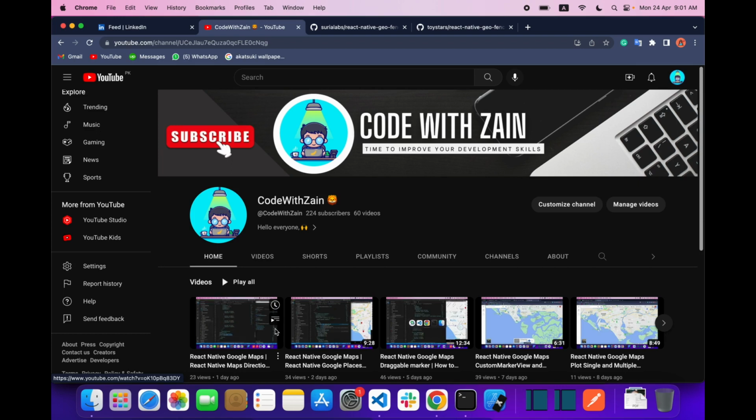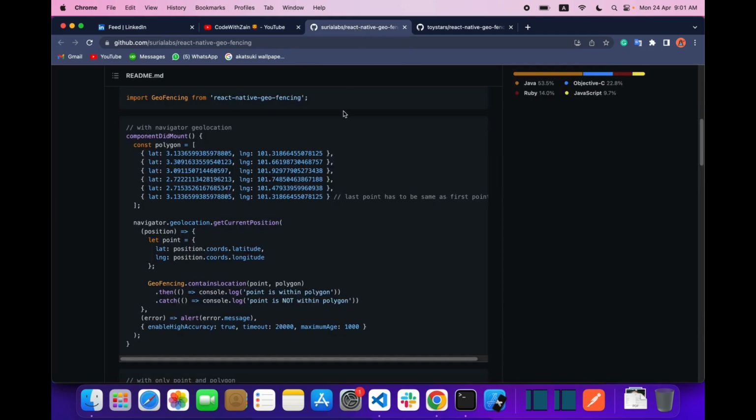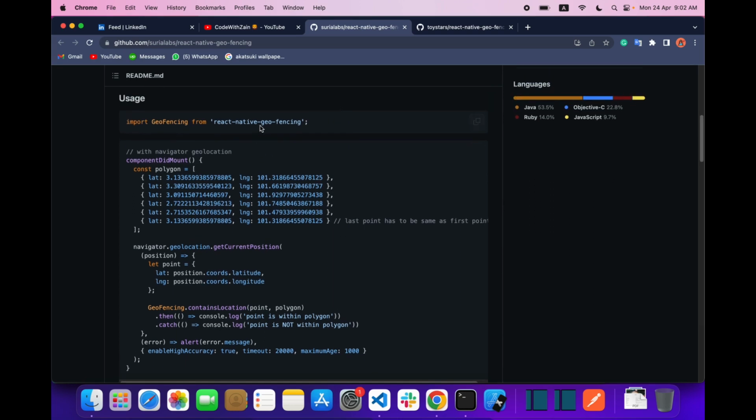So in today's video we are going to do something. I received one comment on my previous video that the person wants to check if the latitude and longitude, the location, is inside the polygon or outside the polygon. Okay, so in Google Maps we call it geofencing.